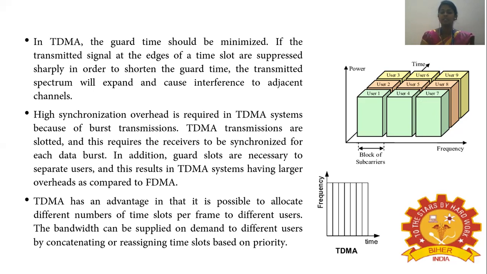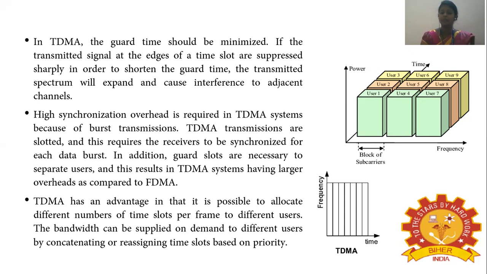In TDMA, transmissions are slotted, as each user is provided a time slot. This requires the receiver to be synchronized for each data burst. So the receiver and the transmitter should be synchronized for each data burst, and in addition, guard slots are necessary to separate the users. Since each user is provided a different time slot, a guard slot is necessary between each user, and this results in the TDMA system having a larger overhead as compared to the FDMA system. The TDMA system has the advantage that it is possible to allocate a different number of time slots per frame to different users.